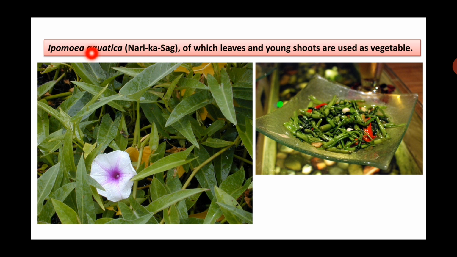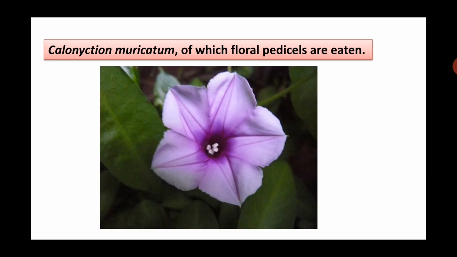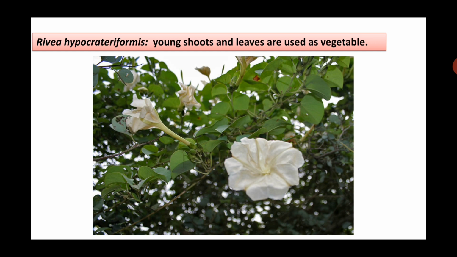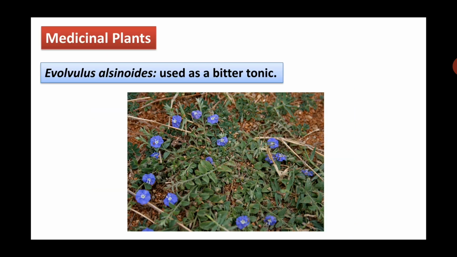Then second plant, a source of food, that is Ipomoea aquatica, commonly known as Naari sag, of which leaves and young shoots are used as vegetable. Leaves and young shoots are eaten as a prepared vegetable. Calonyction muricatum, of which floral pedicels are eaten. Calystegia sepium, of which roots are cooked and eaten. Rivea hypocrateriformis, young shoots and leaves are used as a vegetable.